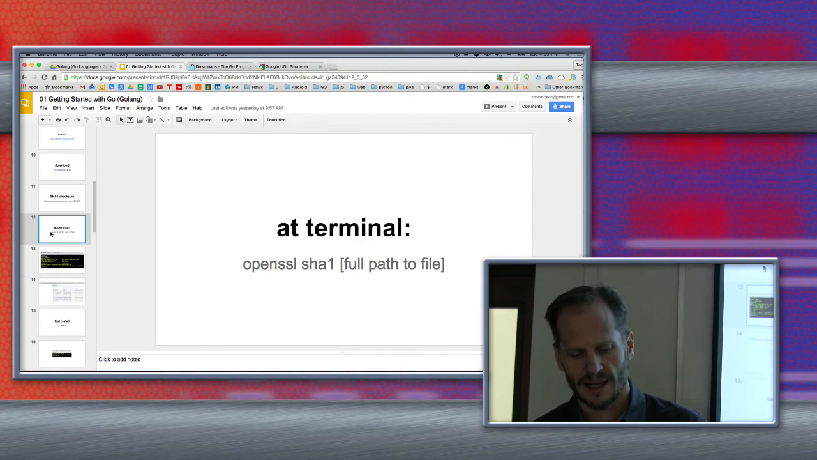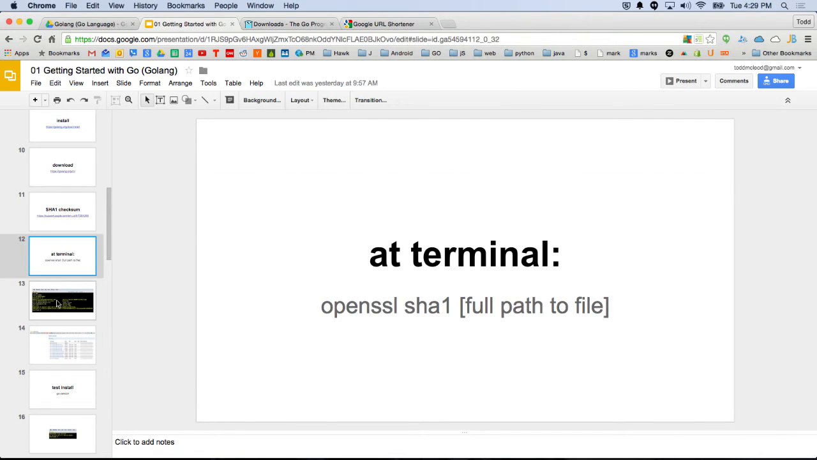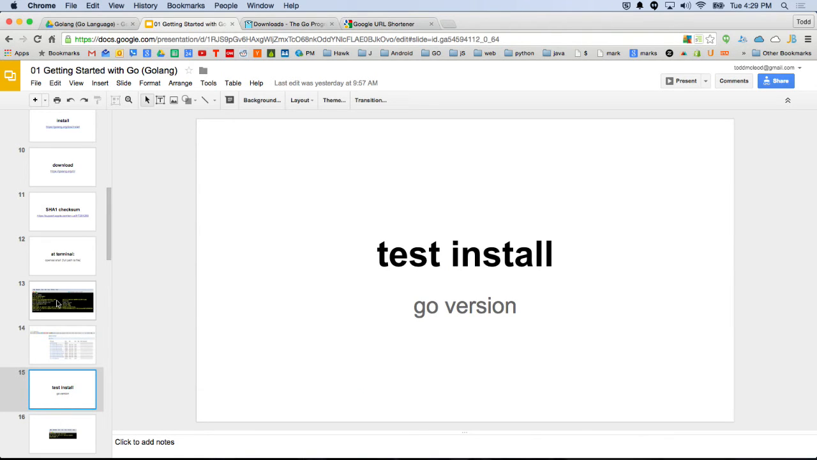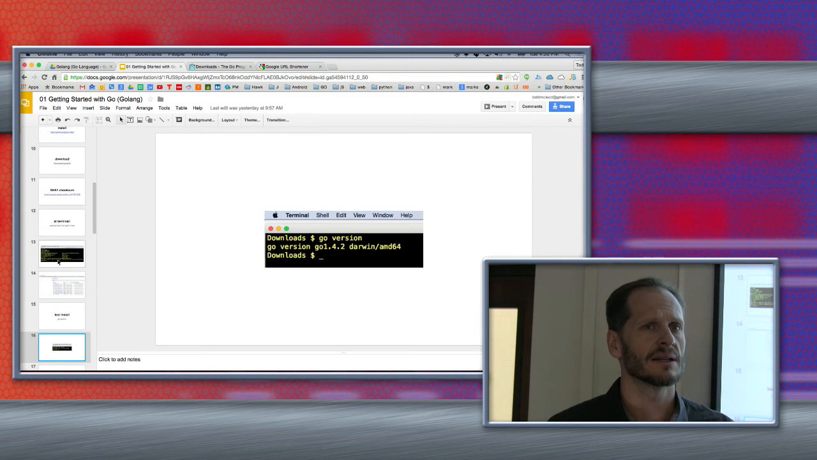All right, so first we downloaded it, and then we checked the SHA-1, right? And then we're going to test the install, and so you could use go version. At the terminal, you just type go version, and it should return the go version, and it'll show you the version. So that means, hey, I've successfully installed it. So pretty easy to get started.